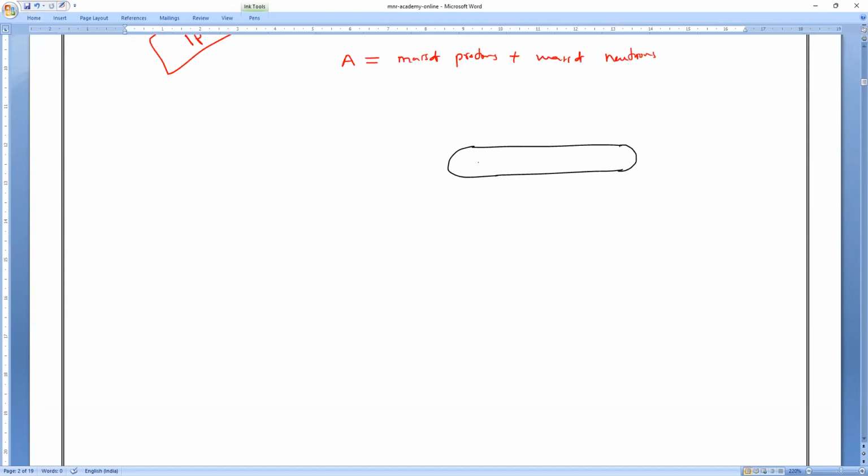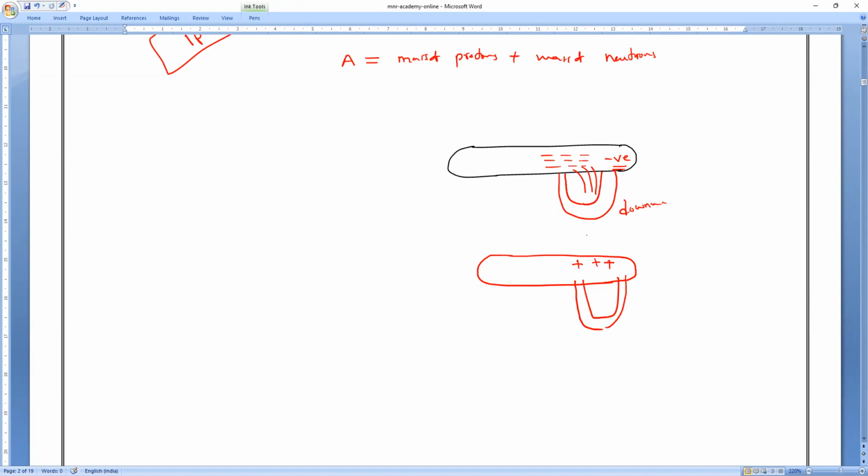You might remember that cathode rays are negatively charged, so they are attracted by the magnet and displaced in a downward direction because they are negative. And if we take the anode rays, which are positively charged, when you keep the magnet they are displaced upwards. They bend like that because they are positively charged, so they show some displacement.